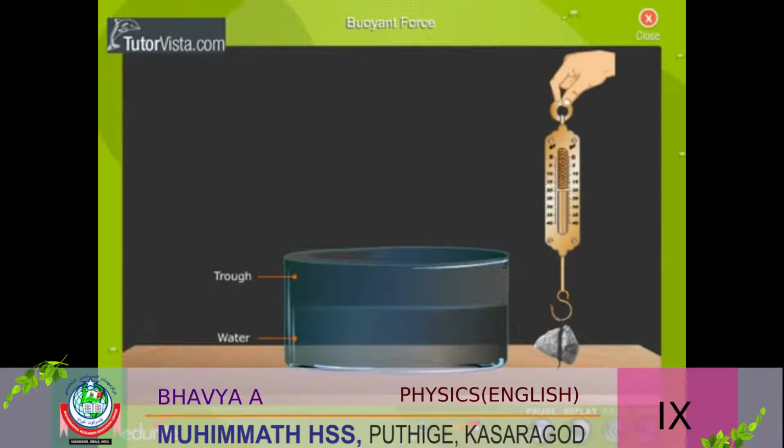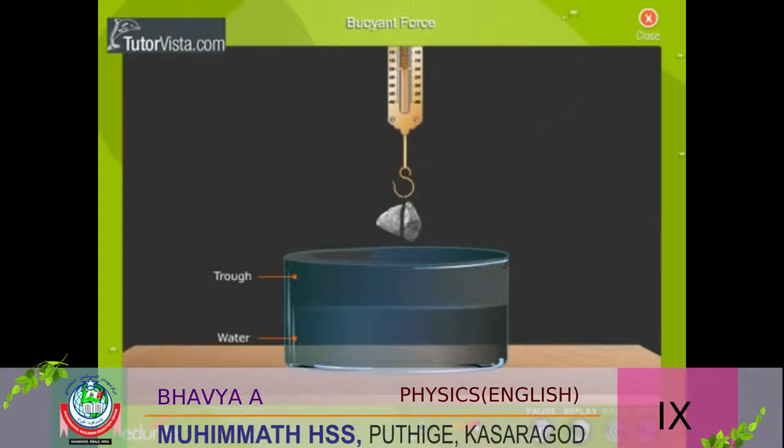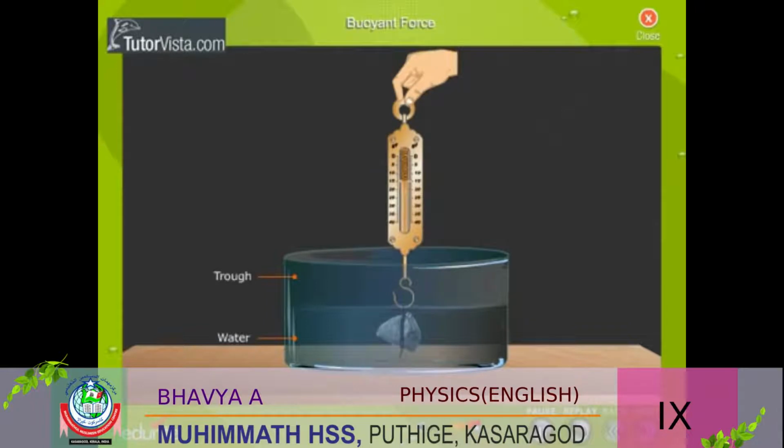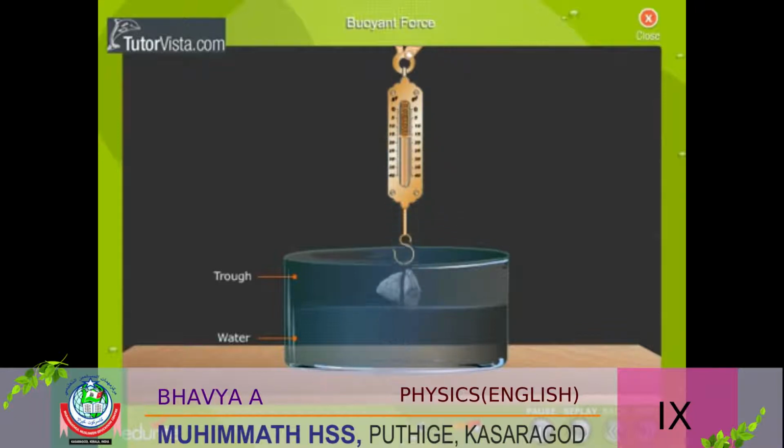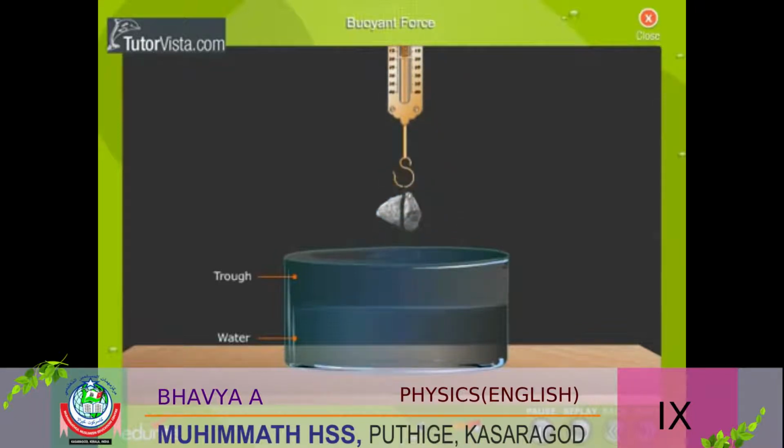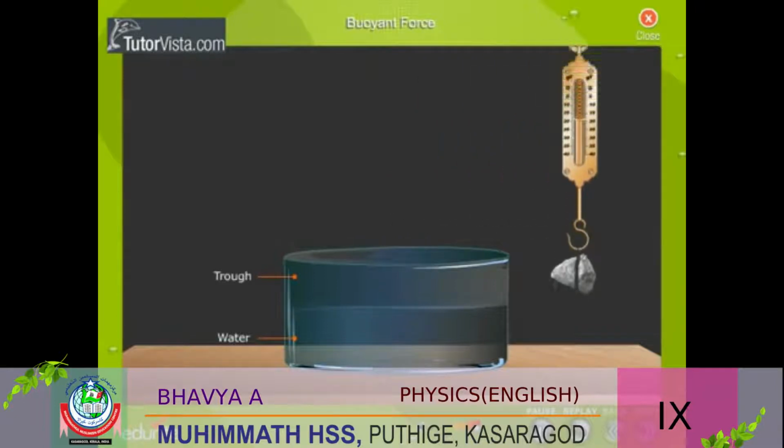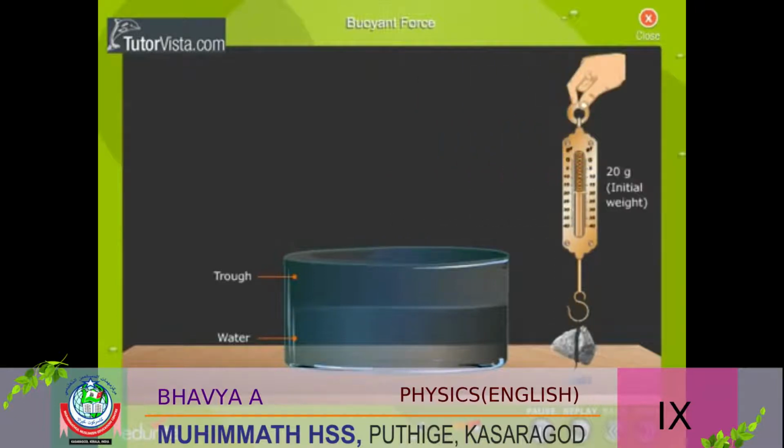Observe the reading. Now slowly immerse the object into a trough containing water. What do you observe? We observe that the spring balance is indicating a less weight as compared to the initial reading. Now slowly remove the object from the trough. We observe that the spring balance reading is slowly increasing.